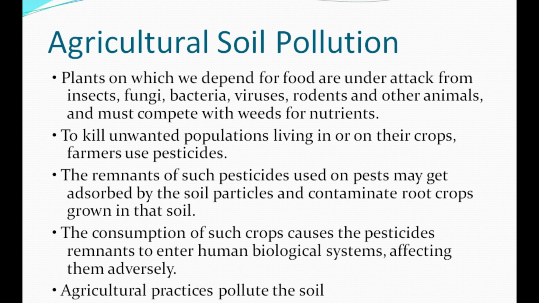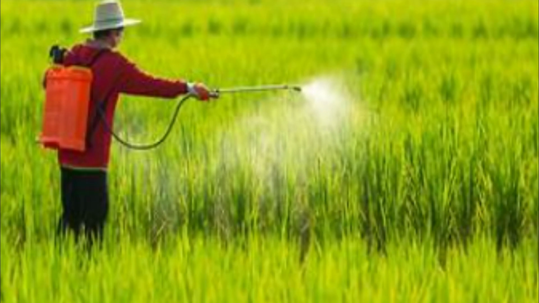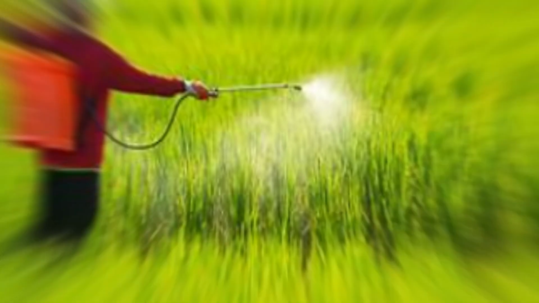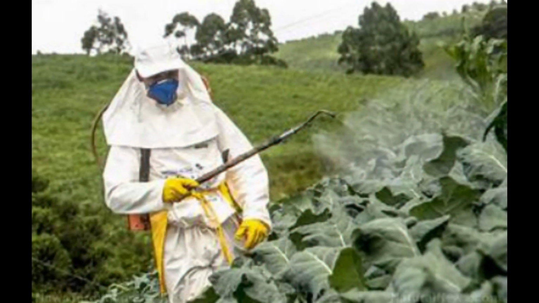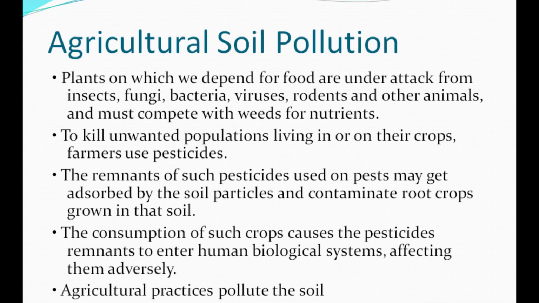Agricultural soil pollution. Plants on which we depend for food are under attack from insects, fungi, bacteria, viruses, rodents, and other animals, and must compete with weeds for nutrients. To kill unwanted populations living in or on their crops, farmers use pesticides. The remnants of such pesticides used on pests may get absorbed by the soil particles and contaminate root crops grown in that soil. The consumption of such crops causes the pesticides' remnants to enter human biological systems, affecting them adversely. Mostly agricultural practices pollute the soil.